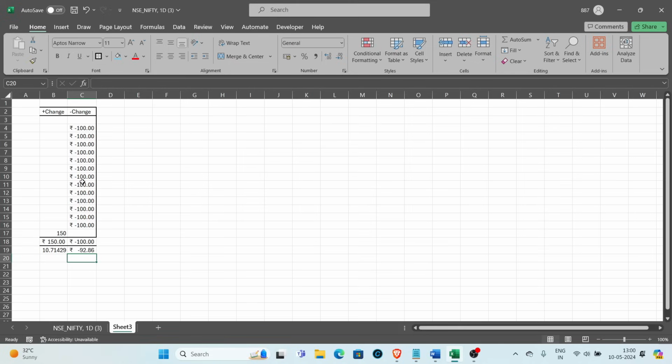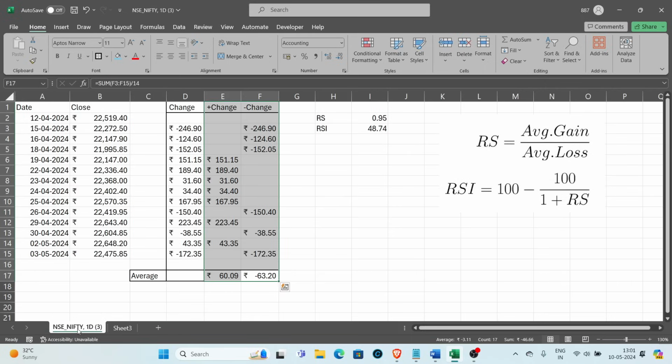Here you can see we are actually measuring the relative strength. For the last 14 periods, the average loss has been much higher than the average gain, and that's the reason it becomes necessary for us to divide it by 14. I have already computed the RS value and the RSI value, so let me remove that and compute from the beginning.